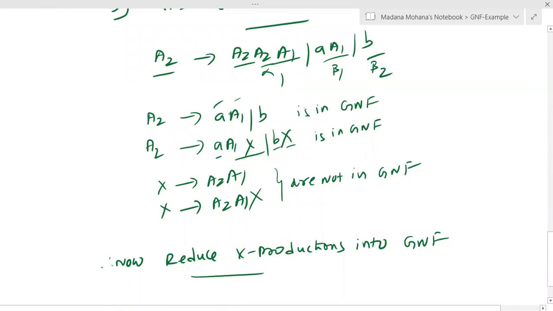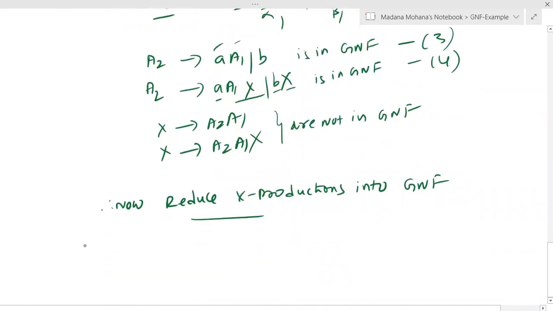The two resultant A2 productions we obtained just now, those you can substitute in the right hand side leftmost A2 value. Then x also becomes in GNF. Now let us say this A2 as equation 3, this A2 as equation 4.